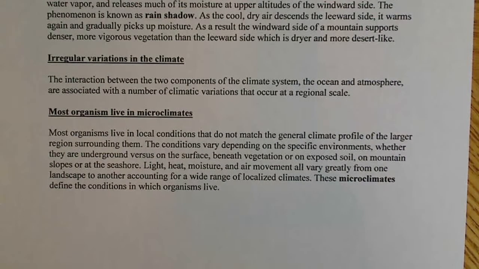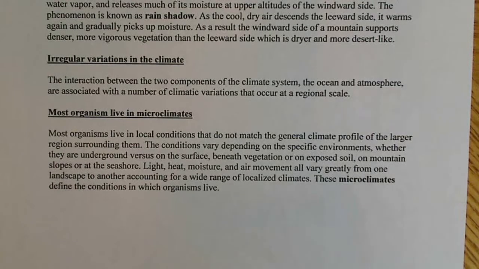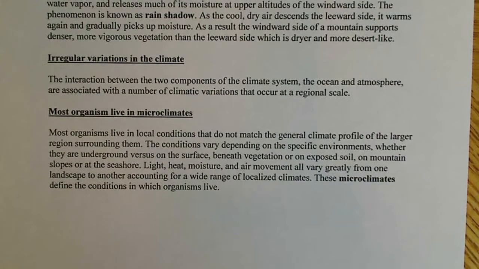That makes completely intuitive sense. If I'm underground, my conditions are going to be different than if I'm on the surface. The same thing if I'm beneath vegetation, meaning I can't get as much light because I'm beneath this forest canopy, it's going to be different than for the organisms living on exposed soil.